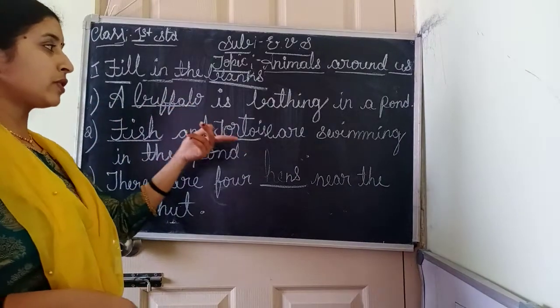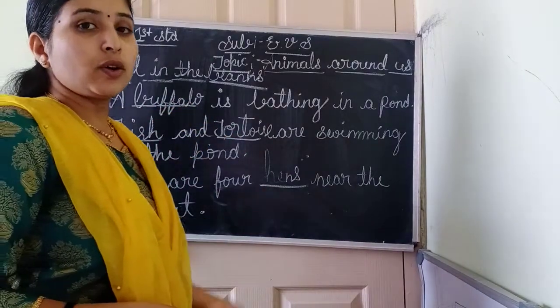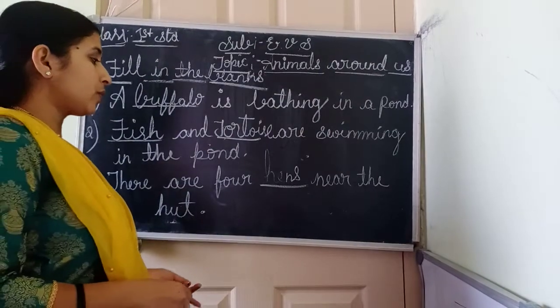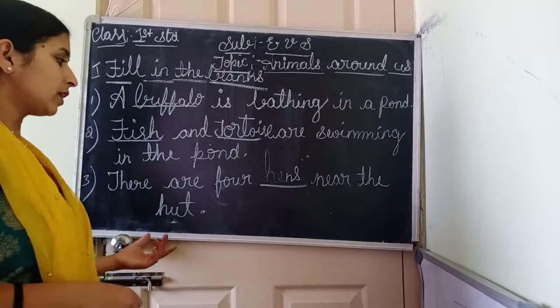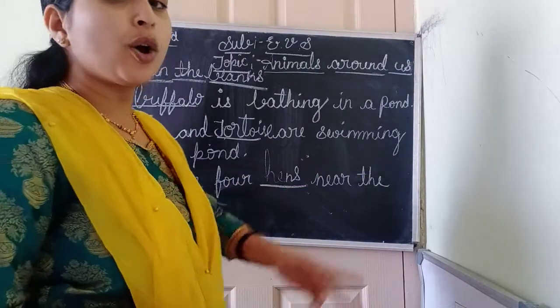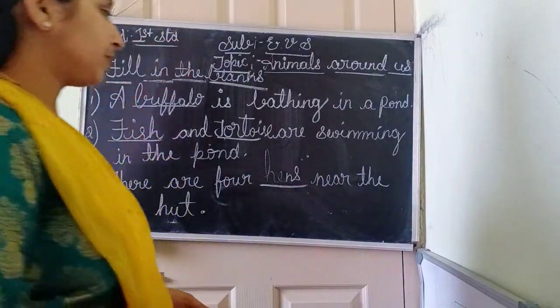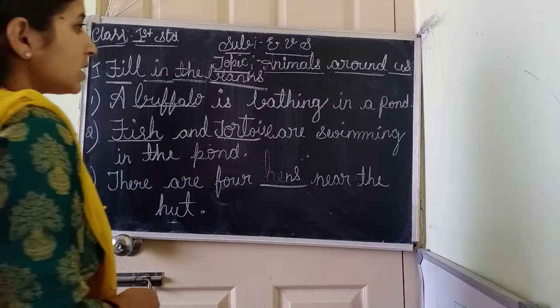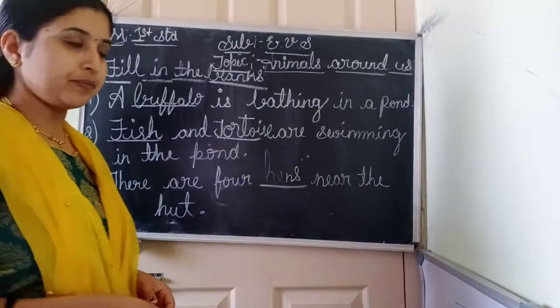Buffalo is a domestic animal. It gives us milk. Okay, where are the buffaloes kept? Buffaloes are kept in a shed. Okay. There are 4 hens. Where are hens kept, children? Hens are kept in a coop. Okay. The young one of hens, that is chickens.